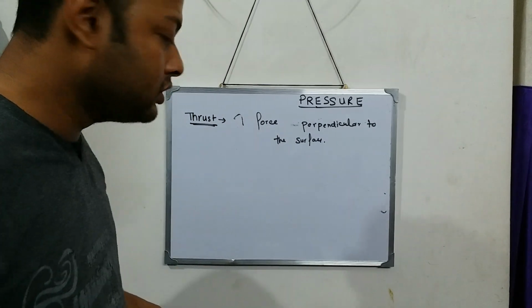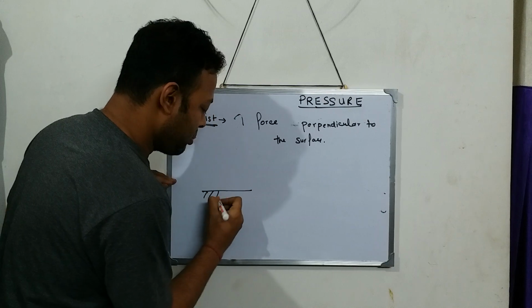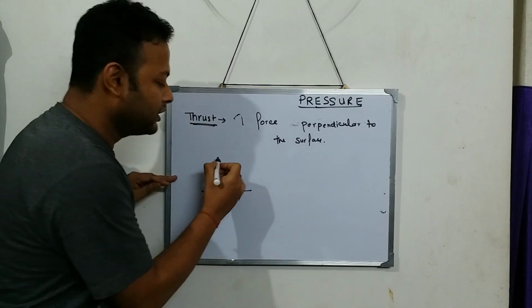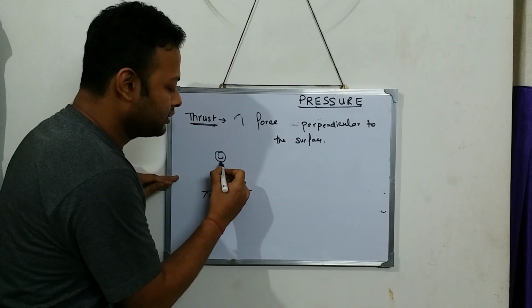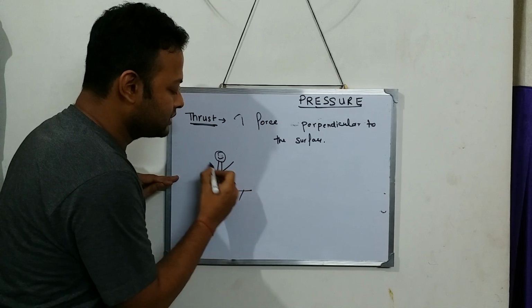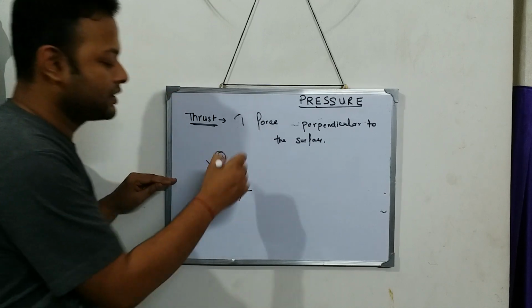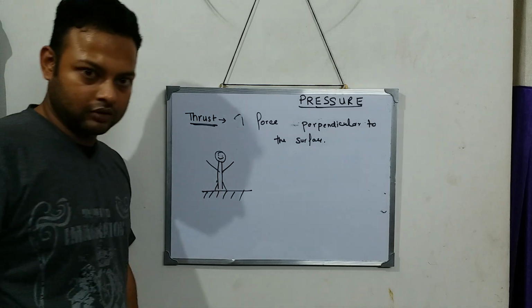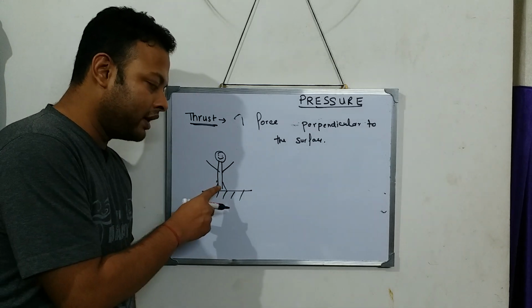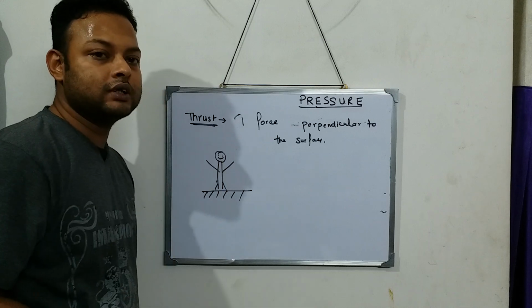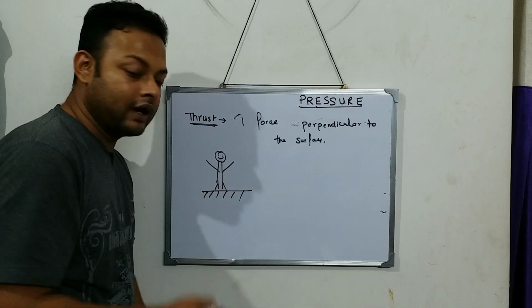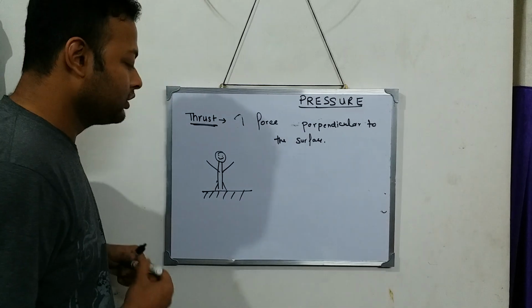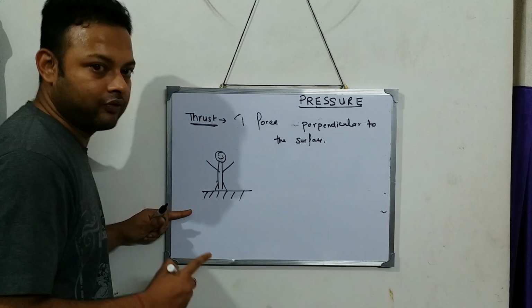Okay, suppose this is a surface, and on this surface, suppose a person is standing. Now this person is standing on this ground. Is he applying any kind of force to the surface? Yes. This person applies a force on the surface.